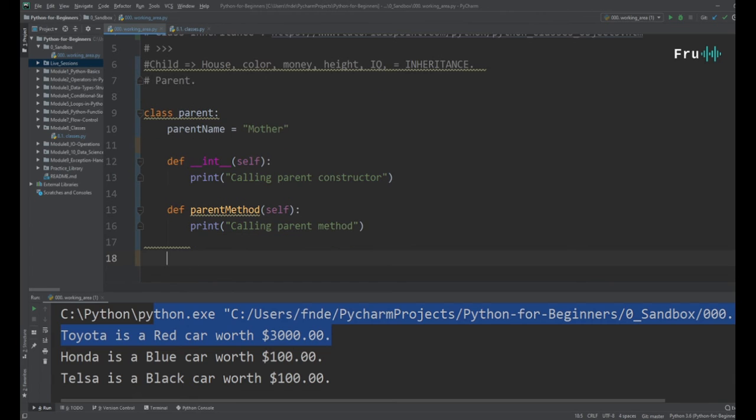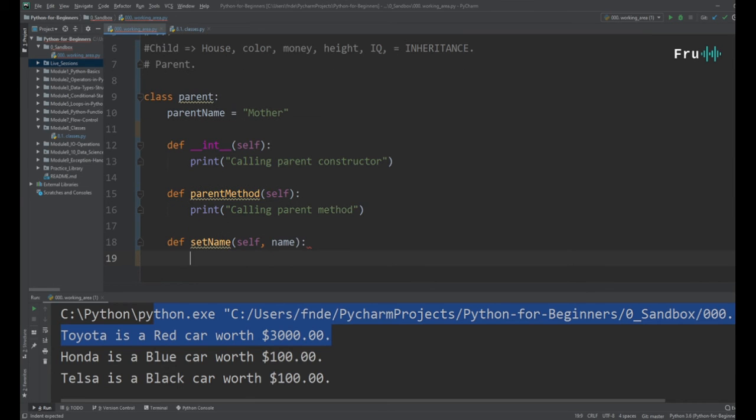All right, and then how about we define a couple of other methods here? Say set name. This method is going to take a value called name. If you think about a function that takes in a parameter, this method set name, in addition to self, that's why self is a different color, is going to take this parameter called name. And what we're going to do is say parents, because we're doing parent name.